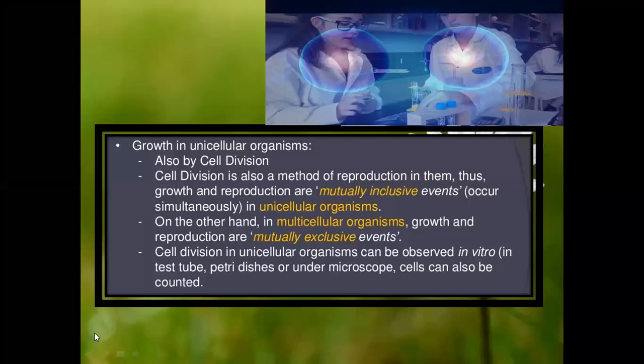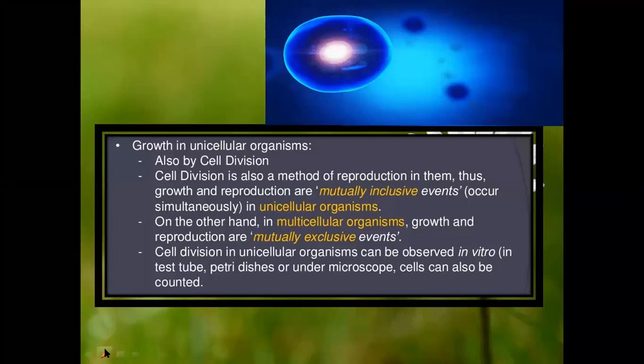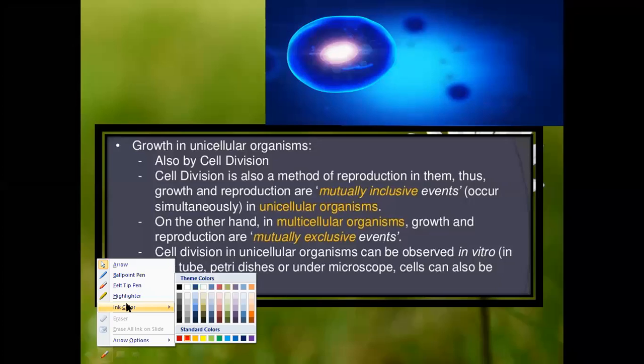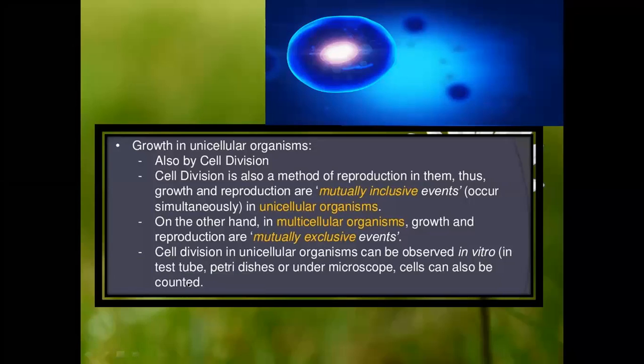Organism, we came across many such things, and one among them was in unicellular organisms. The cell division and the reproduction are mutually inclusive. That means what? The reproduction which takes place in the unicellular organism is nothing but the cell division.